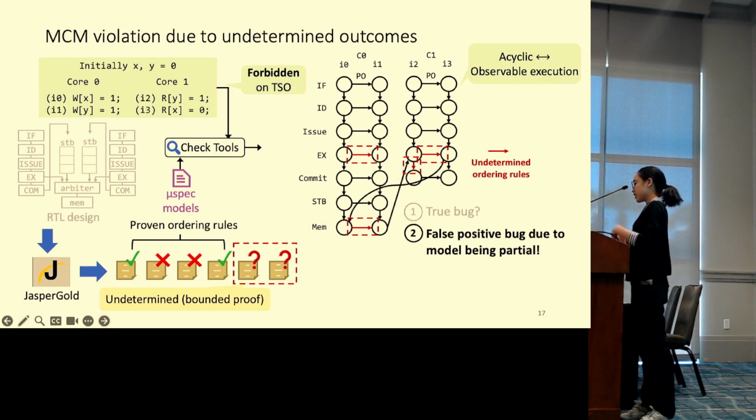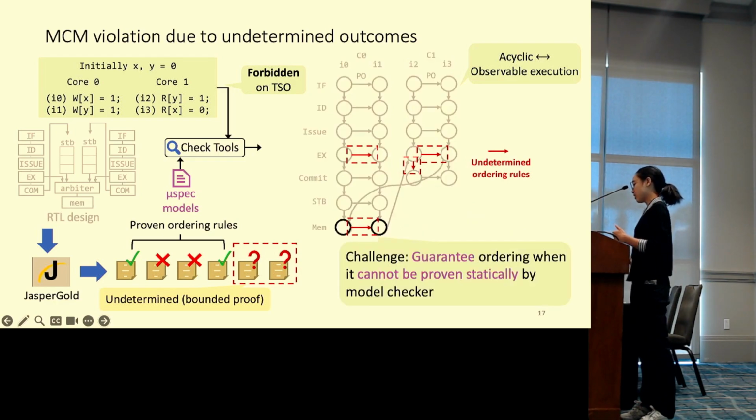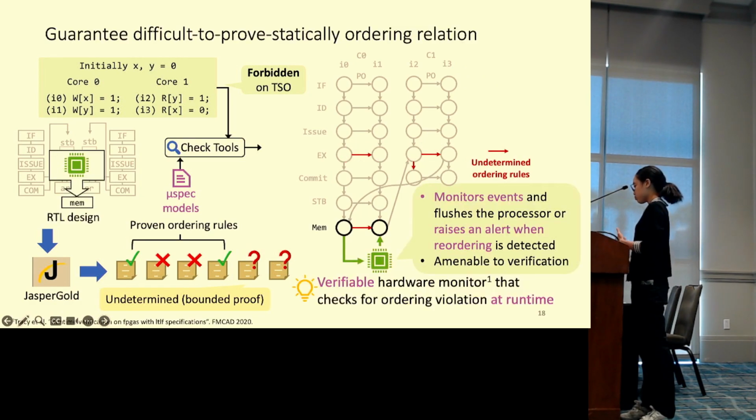That is, say we add back all these undetermined edges and see if we can restore the correctness of the MCM violation. For this particular litmus test, this indeed makes the graph cyclic again and makes the MCM correct. Therefore, to restore this MCM compliance, the axioms corresponding to undetermined properties need a way to be proved. But how can we address them, since they are too complex to be proven statically by the model checker?